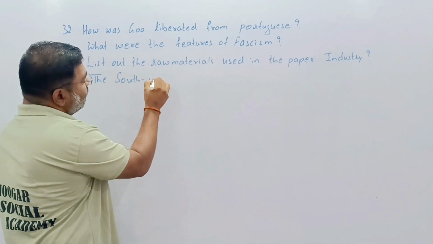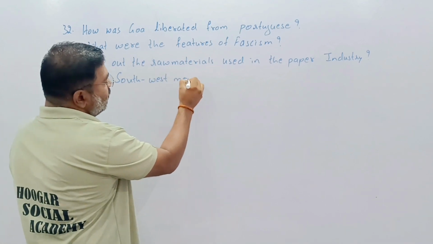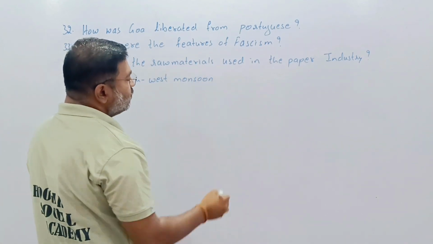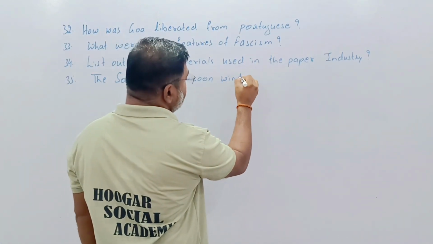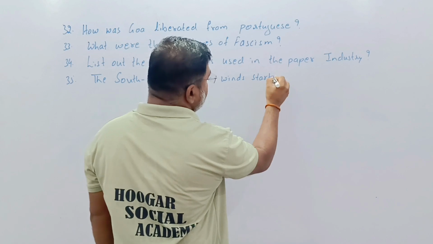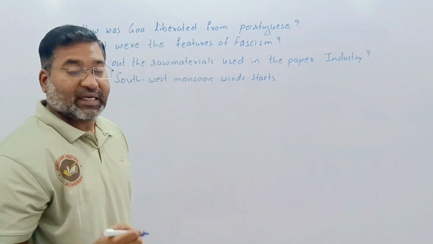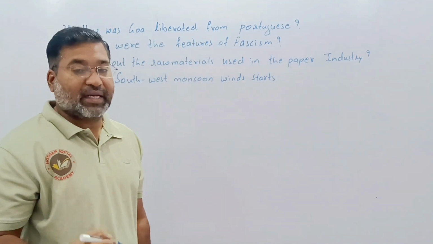The southwest monsoon winds start receding from October. Okay, it's regarding the receding monsoon. The question is on the receding monsoon.